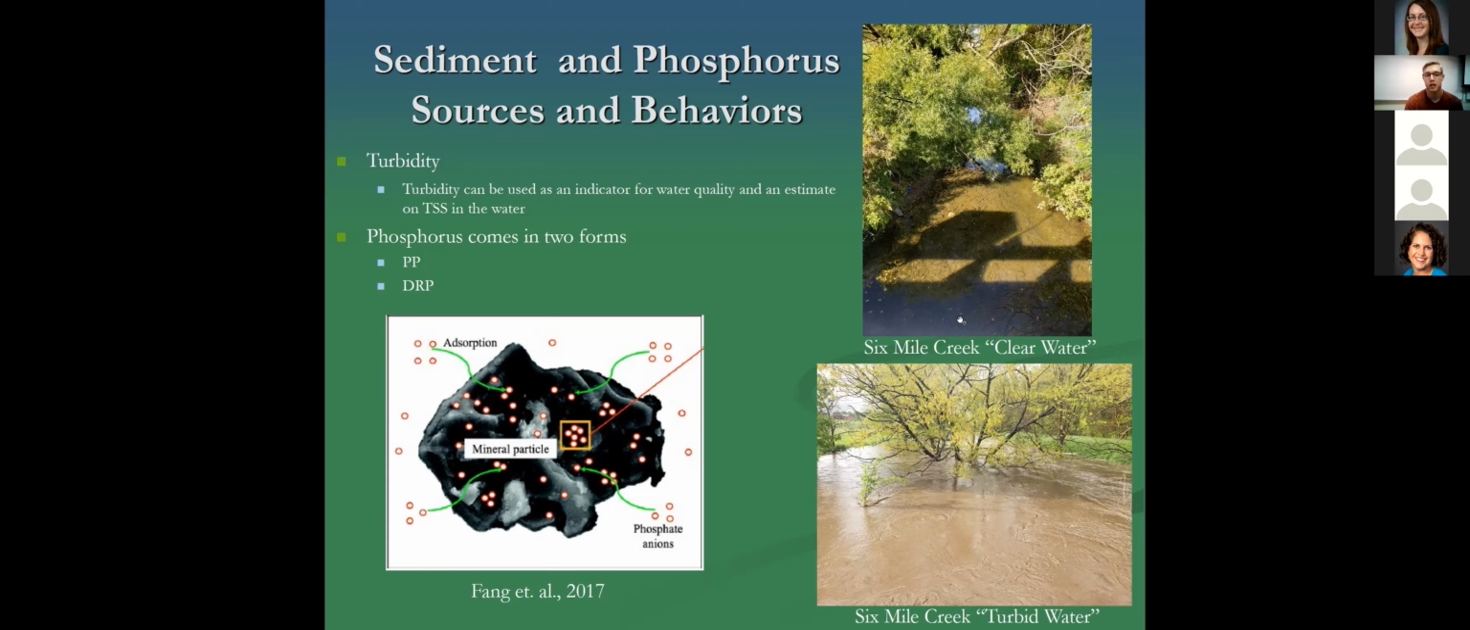The top represents clear water and non-turbid conditions, where you can actually make out some of the bottom characteristics of the stream, and below, facing the same direction at the stream, but after a storm event, where here we have bank full flow and much more turbid conditions taking place.